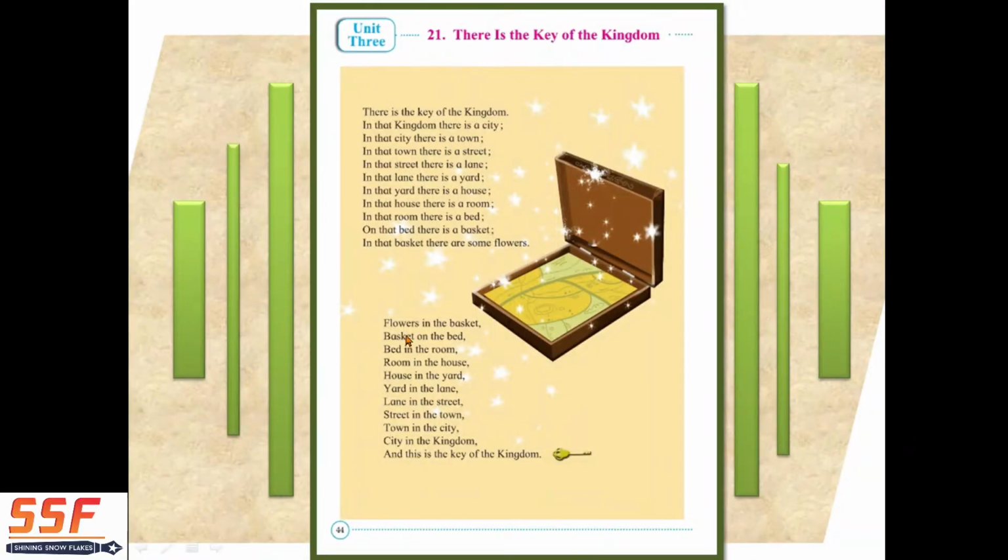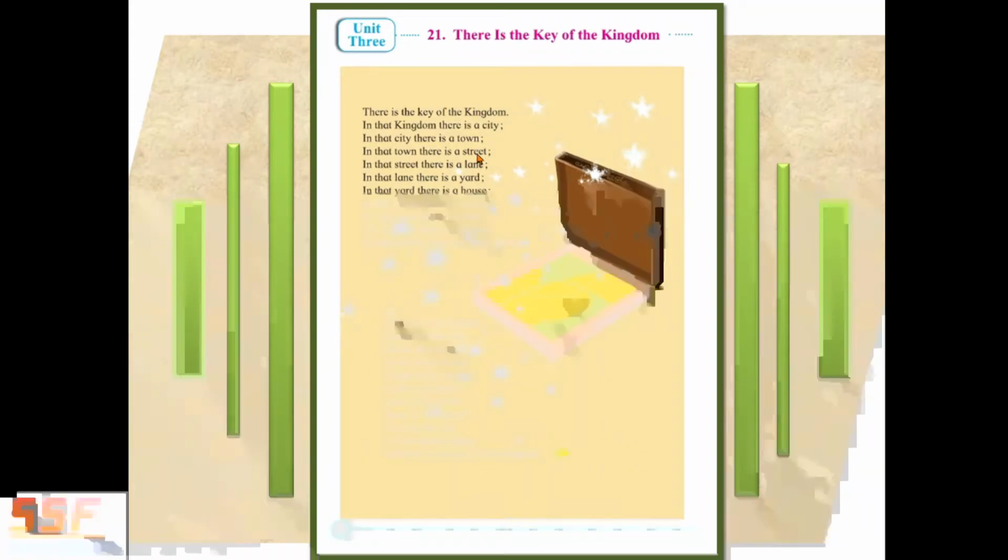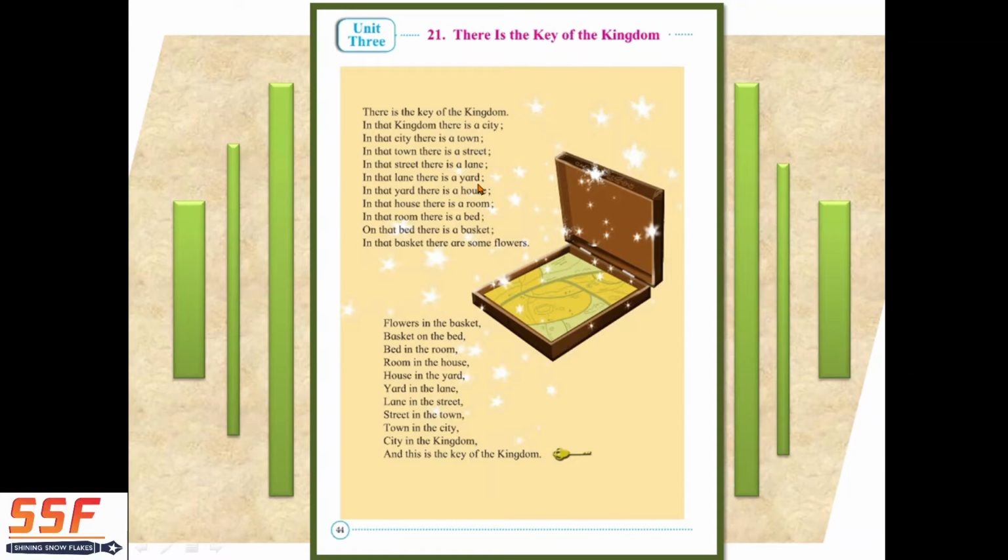So again the poem. Whatever pictures I have shown are all related to the first stanza. Now we will see the second. It's very simple. Now we have seen the kingdom, city, town, street, lane, yard, house, room, bed, basket, flowers. Now we will go in reverse. Flowers, basket, bed, room, house, yard, lane, street, town, city, and then the kingdom.